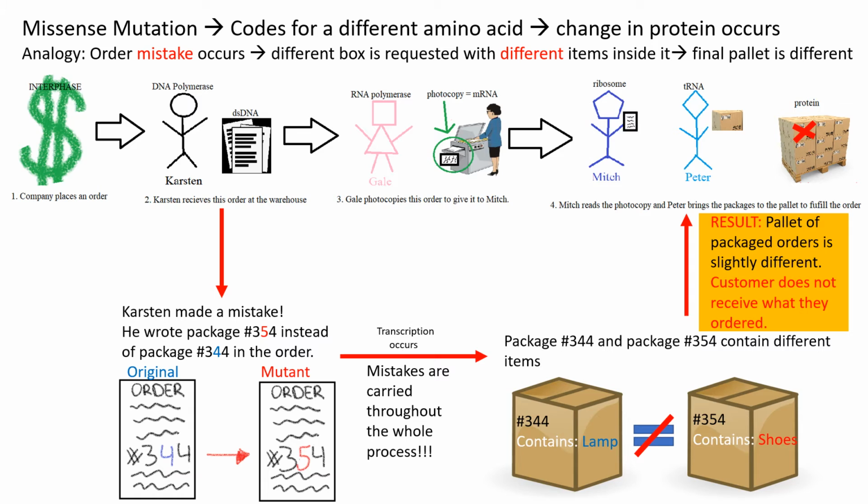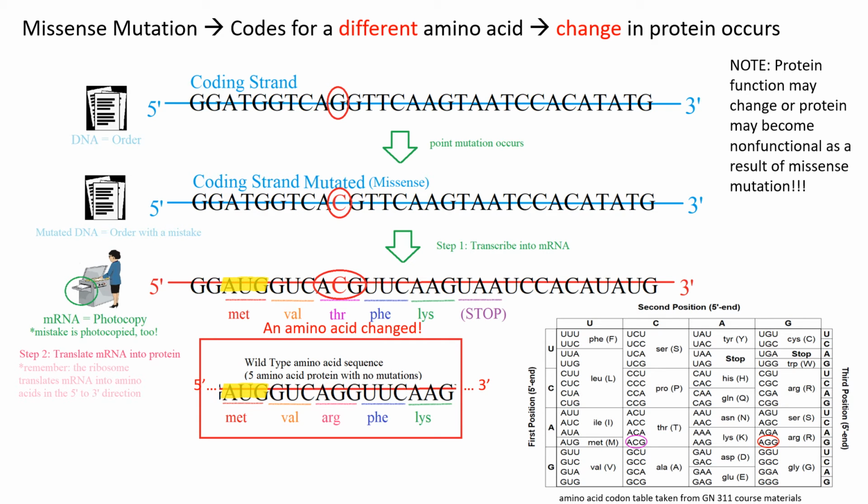Here, Karsten makes a mistake similar to a missense mutation. He copies the order as package 354 instead of 344, which results in the wrong package being added to the pallet. The packages contain different items, so the pallet contains one wrong box, and the customer does not get all of what they ordered.